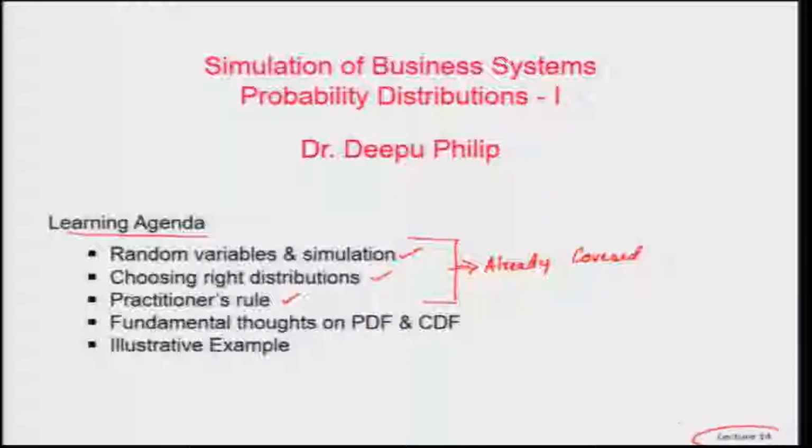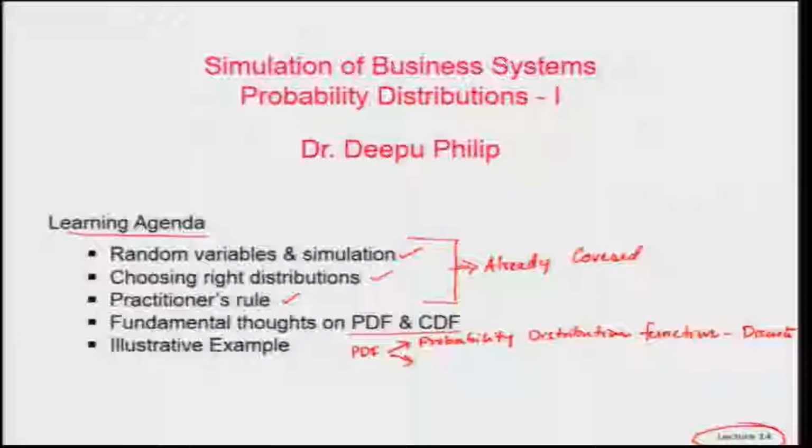So, in lecture 14 today we are going to look into some fundamental thoughts on PDF and CDF. As I said earlier, PDF stands for two things: probability distribution function, in the case of discrete, and probability density function, in the case of continuous.